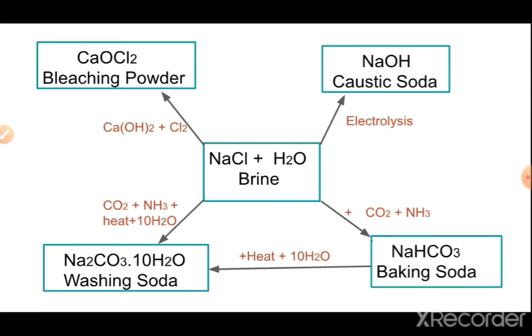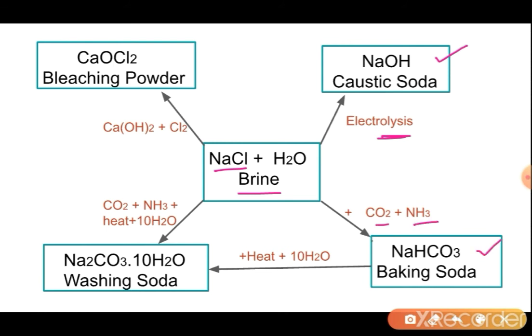Now these are all chemicals which we obtain from sodium chloride, or what we call brine solution. First we get caustic soda by the electrolysis process. Electrolysis means by passing electricity. When we add carbon dioxide and ammonia to it, then we get baking soda. When baking soda is heated, and then 10 water molecules are added to it, we get washing soda. If we directly add carbon dioxide, ammonia, heat, and then give 10 molecules of water to it, then we directly obtain washing soda from the brine.